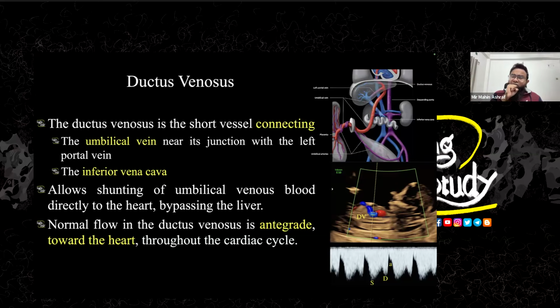So the ductus venosus will always give you an antegrade flow towards the heart, and throughout the cardiac cycle there will be no gap. The flow will be completely continuous. There will be no gap. So this is a very important feature here. You see it has three waves, the S wave, D wave, and A wave. We'll talk about that a little bit later, but make sure all the waves are in a single direction, either the upper part or lower part of the baseline. All will be in the same direction. No reflux should be present here.